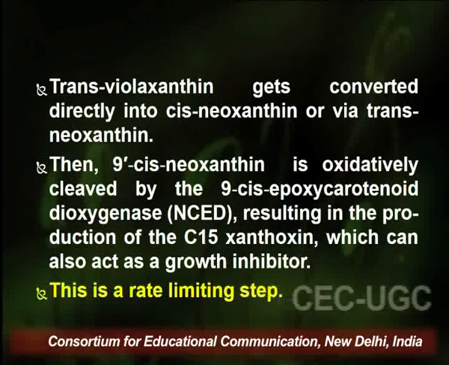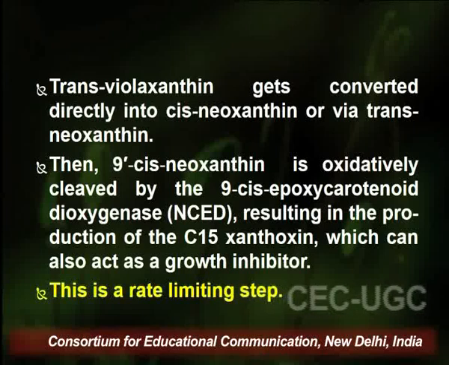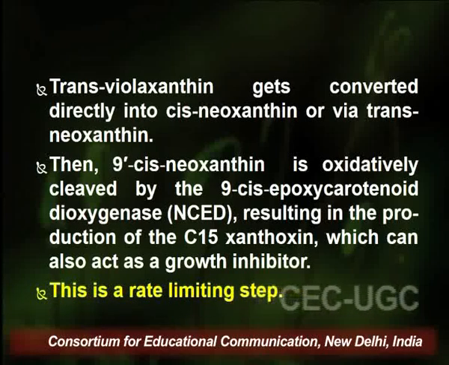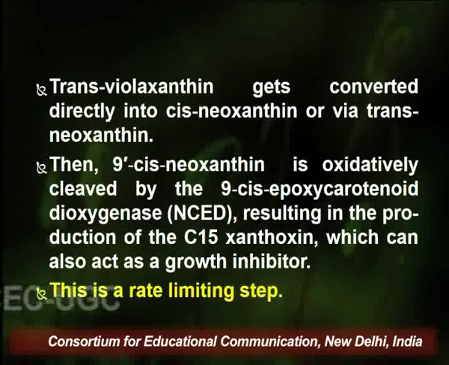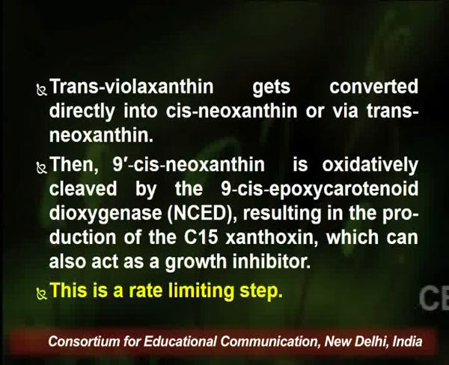9-cis-epoxycarotenoid dioxygenase and it produces xanthoxin, which is a 15 carbon moiety. So we started with a 5 carbon moiety, we reached a 40 carbon moiety, that is carotenoids, and eventually these carotenoids get degraded by various enzymatic actions, and we are back to a 15 carbon moiety, that is xanthoxin. And this step of conversion of cis-neoxanthin into xanthoxin is considered the major rate limiting step in the biosynthesis of abscisic acid.